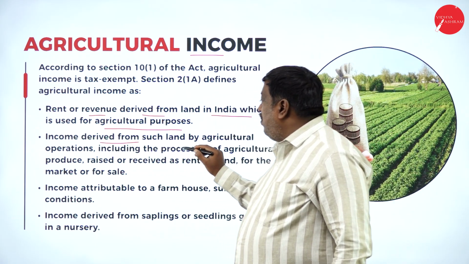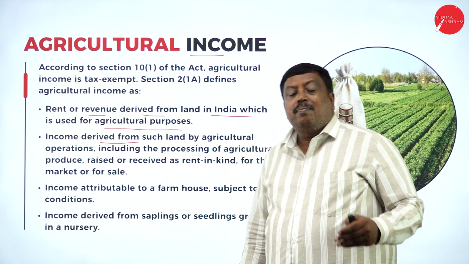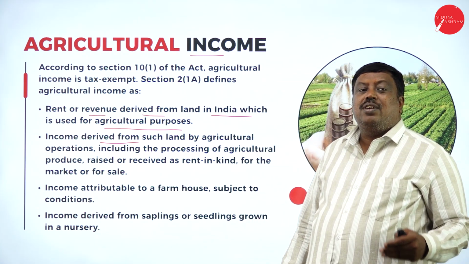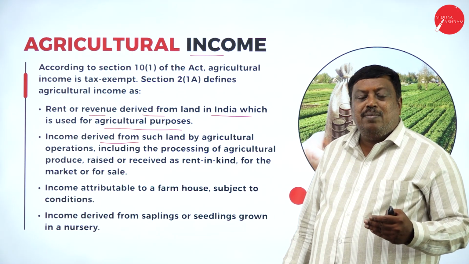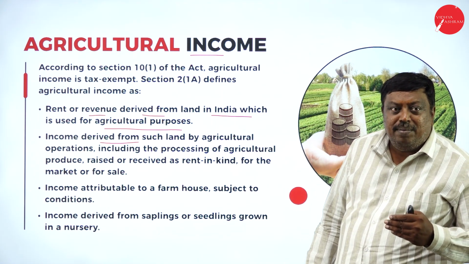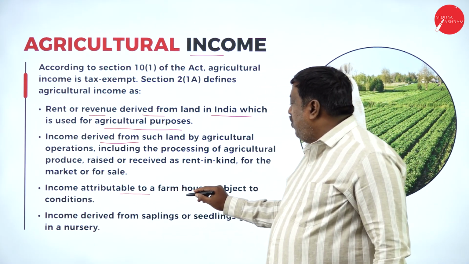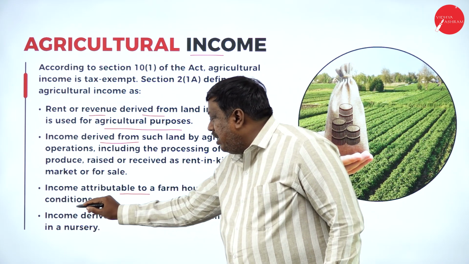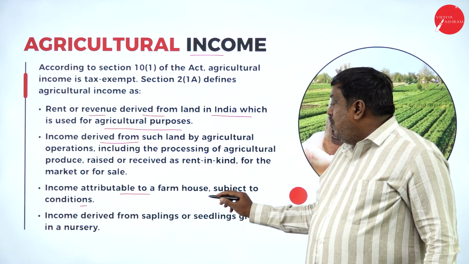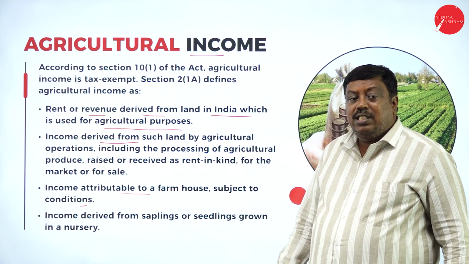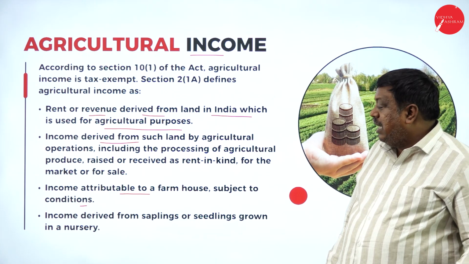Any income derived from such land by agricultural operations, if you earn any income from such agricultural land based on agricultural operations, that is treated as agricultural income and it is exempted from tax. Income attributable to a farmhouse is subject to conditions. Subject to certain conditions, the income you earn in the farmhouse may be taxable in certain cases or exempted in certain cases.